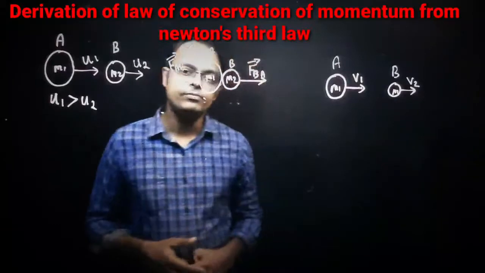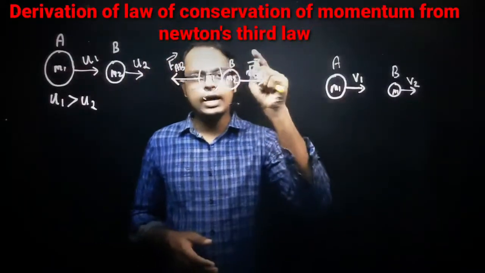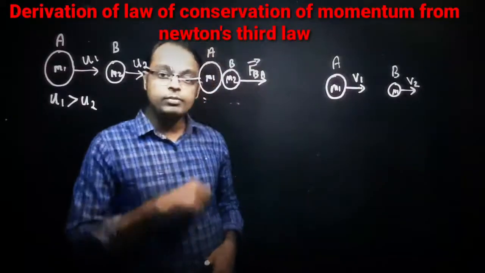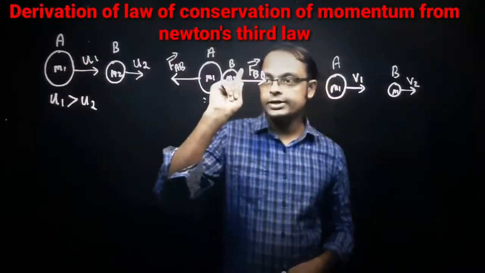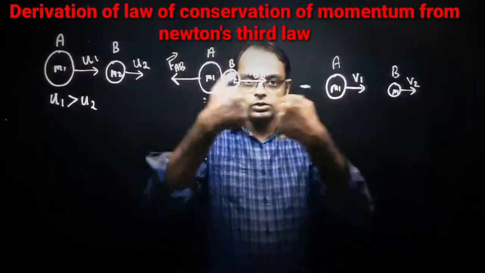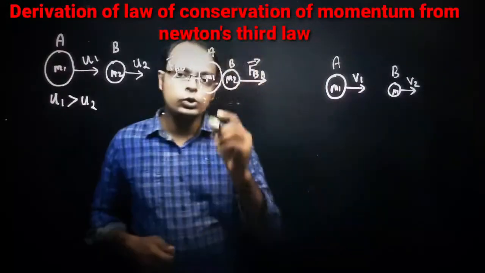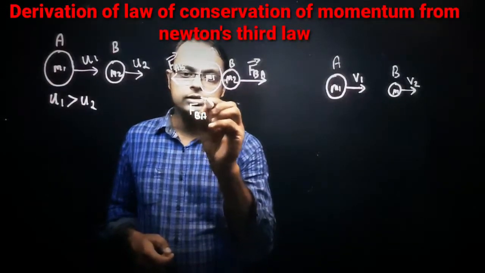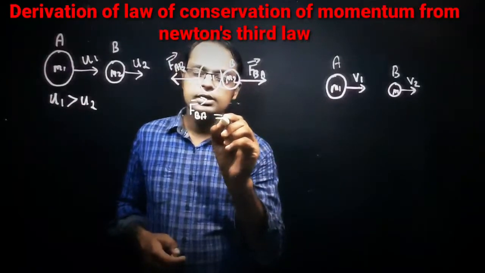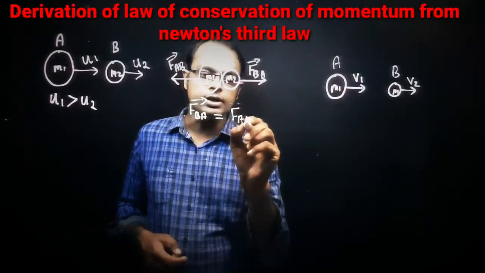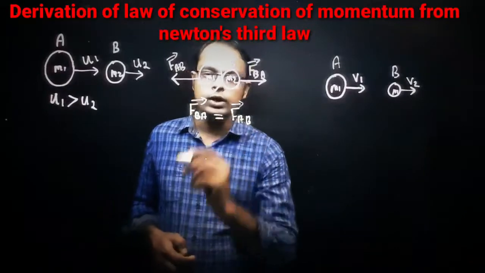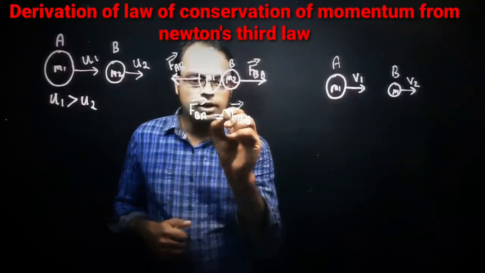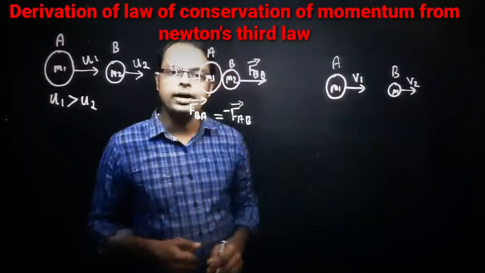What is FBA? FBA means force acting on B due to A, because they are colliding, right? What is meant by FAB? Force acting on A due to B. So according to Newton's third law, we can write this equation as FBA, which is a vector quantity, equal to FAB: force acting on B due to A will be equal to force acting on A due to B, and definitely both are in opposite directions. We can put a minus sign here.